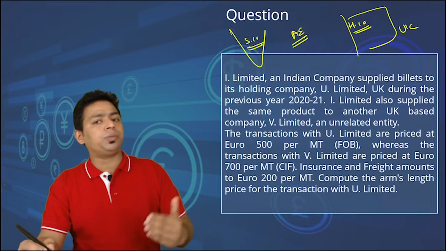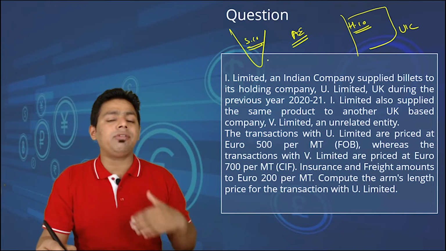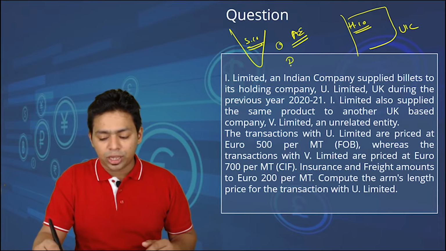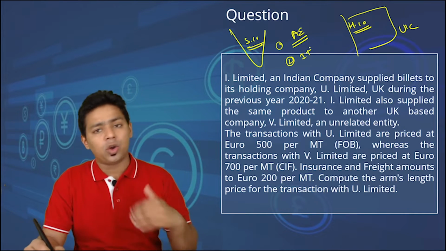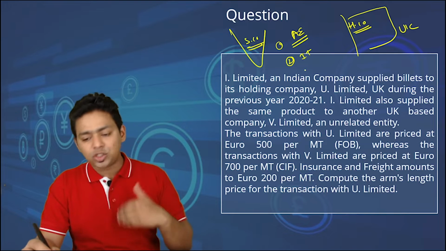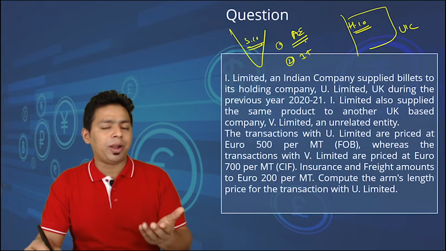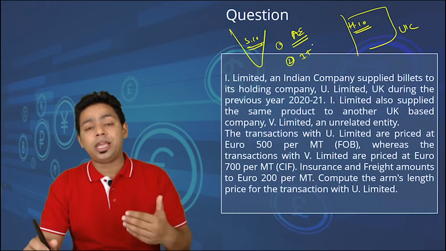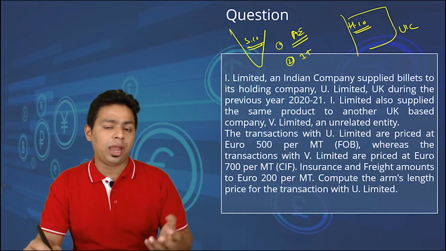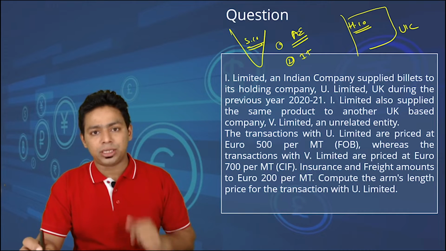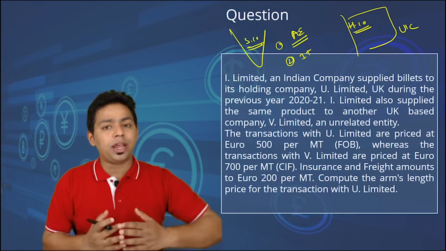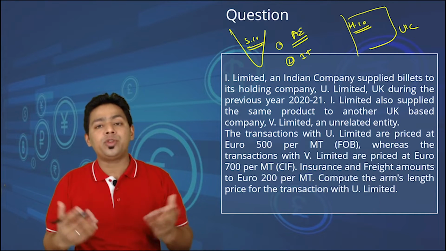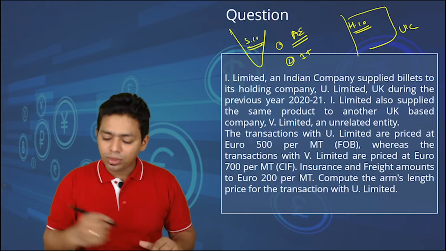Whenever we talk about transfer pricing questions, the first thing we have to think about is whether it is an associate enterprise, and the second thing is whether it is an international transaction or a specified domestic transaction. It has to be one of these natures. Then only the applicability of the international transfer pricing mechanism makes sense. Otherwise, it doesn't make sense. So whenever we say subsidiary and holding company, obviously it is more than 26% of the voting power, and therefore they are associate enterprises.